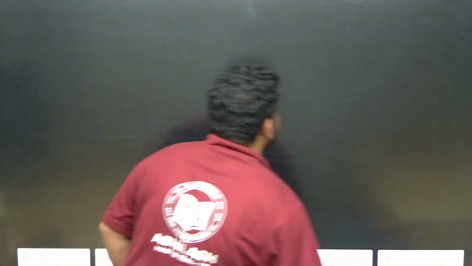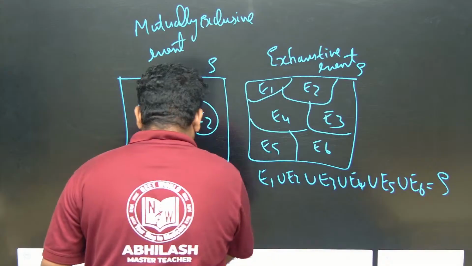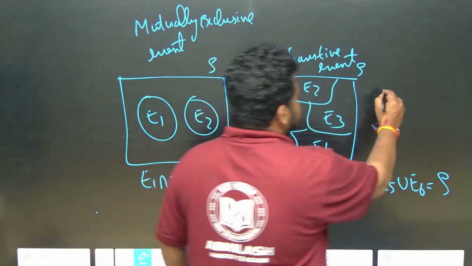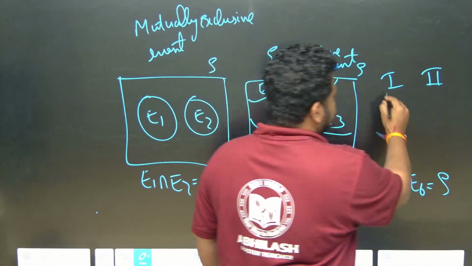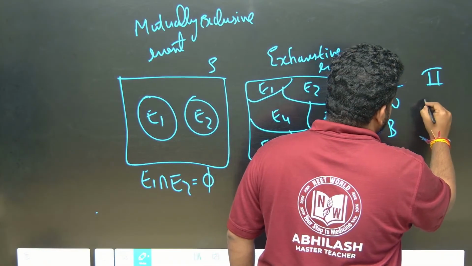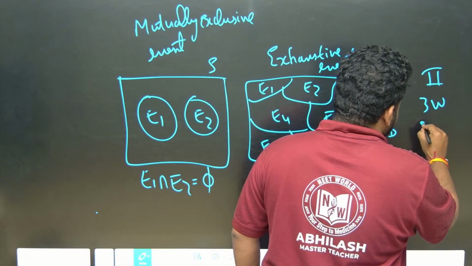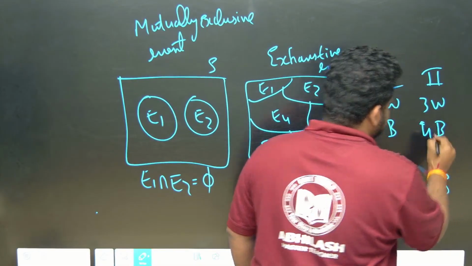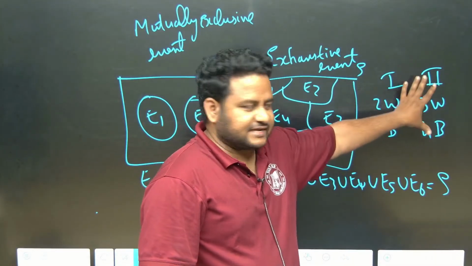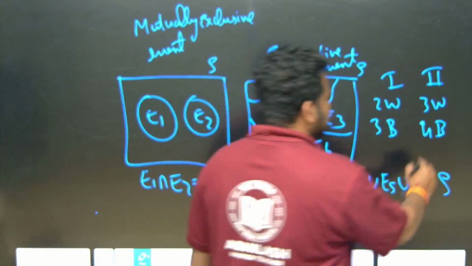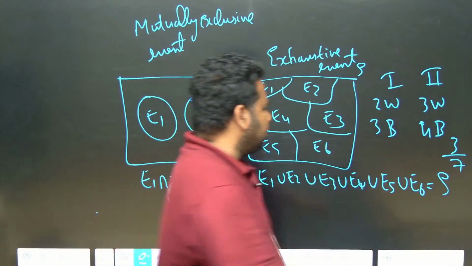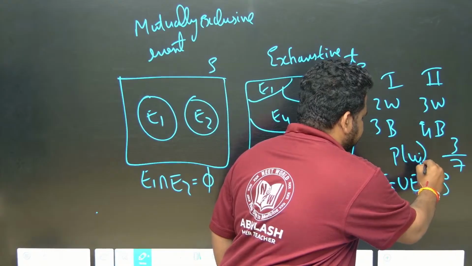So let us take that there are two bags. The first bag has 2 white balls and 3 black balls. The second bag has 3 white balls and 4 black balls. Now the probability of getting a white ball from the second bag will be 3 by total, that is 3 by 7. Probability of getting a white ball from the second bag is 3 by 7.